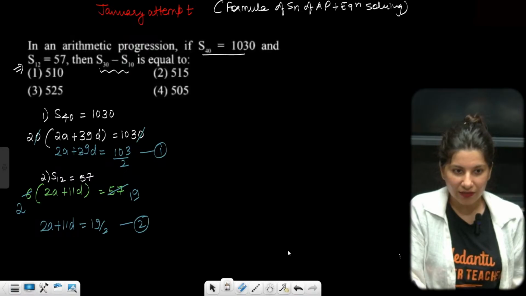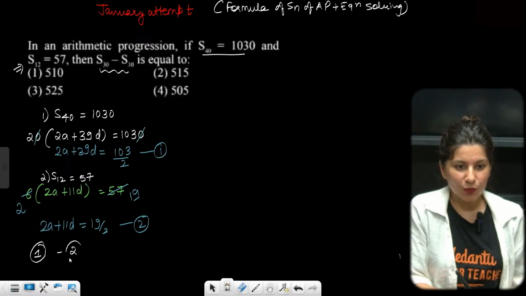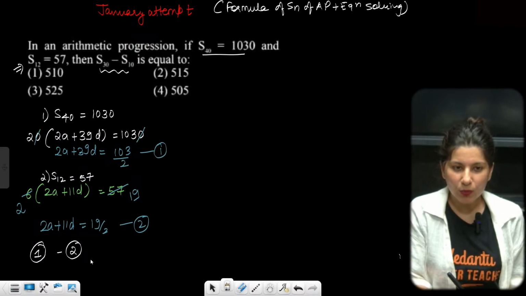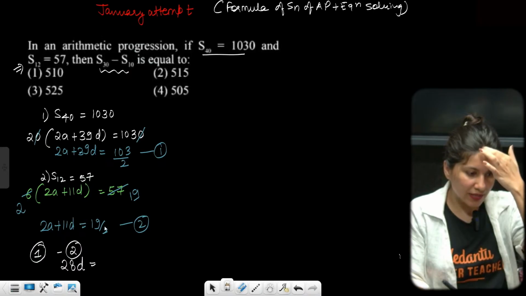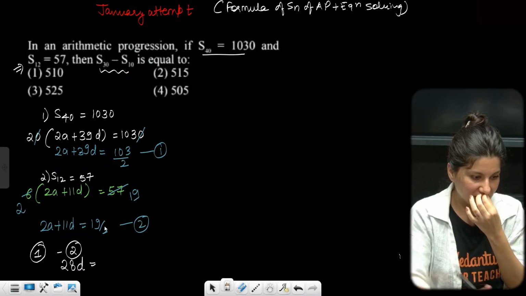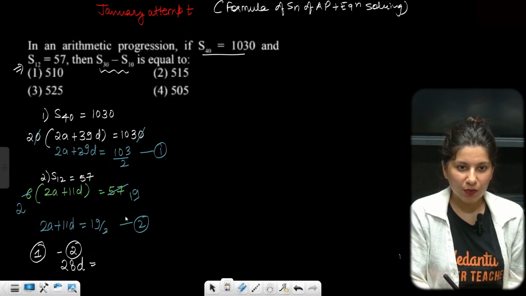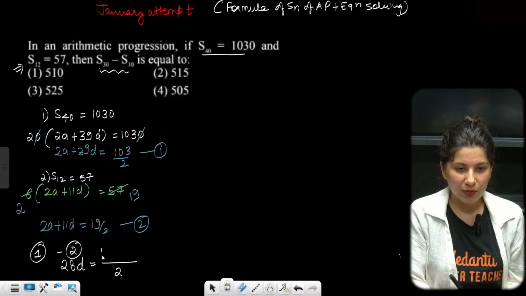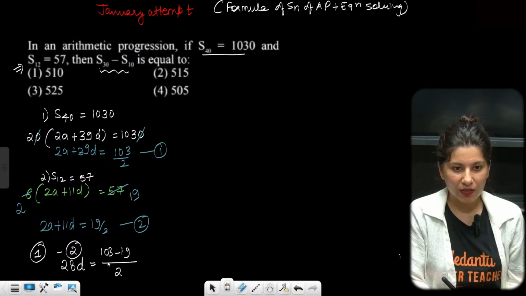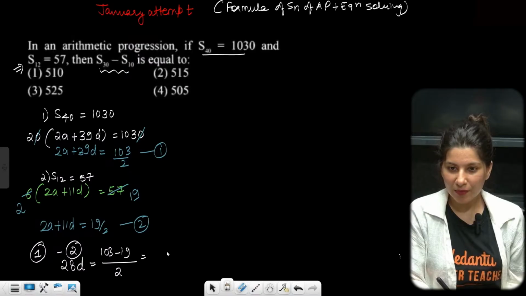If you subtract first minus second, then what will you get? 2A cancels. 39 minus 11 is what? 28. So yes, 28D is equal to 103 minus 19 by 2. Tell me. 103 minus 19 by 2. So 103 minus 19, sorry, over 2. So it is going to give you 13 minus 9 is 4 and 9 minus 1, 84 by 2. So directly you are going to get what?